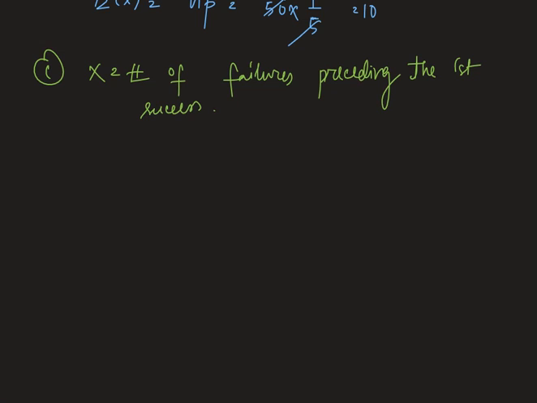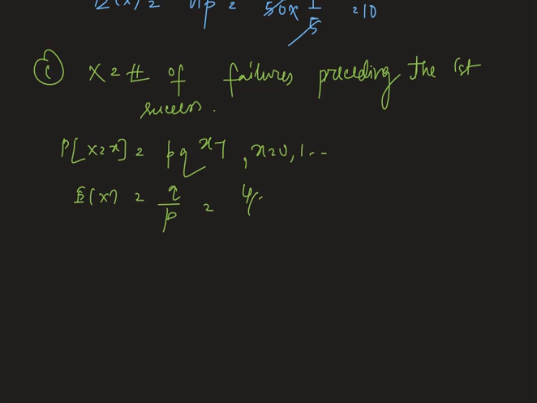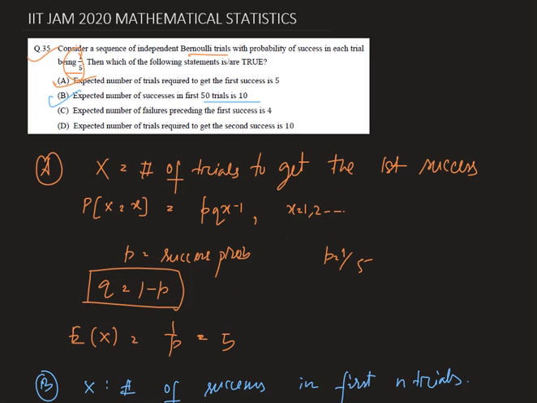So this is nothing but a geometric random variable, hence the PMF is p q to the power x, where x equals 0, 1, 2, and so on, and the expected value of X is q by p, where q is equal to 4 by 5 and p is 1 by 5, which results in 4. Hence option C is also a right option. Now let's see the remaining one.